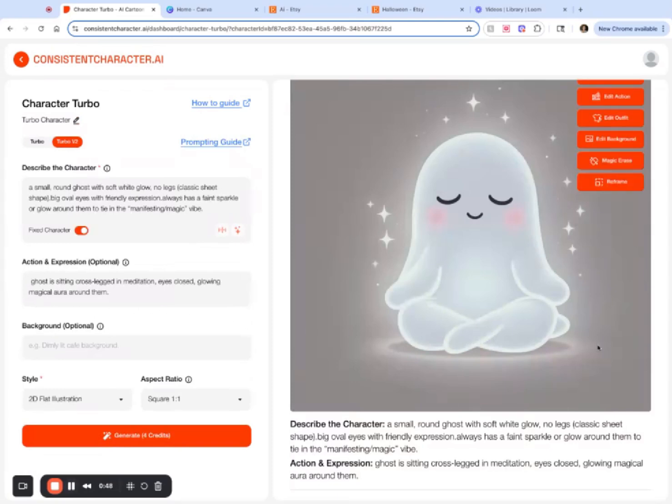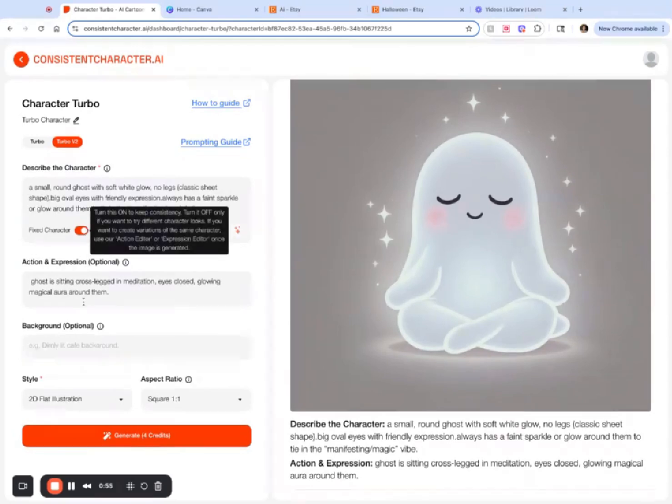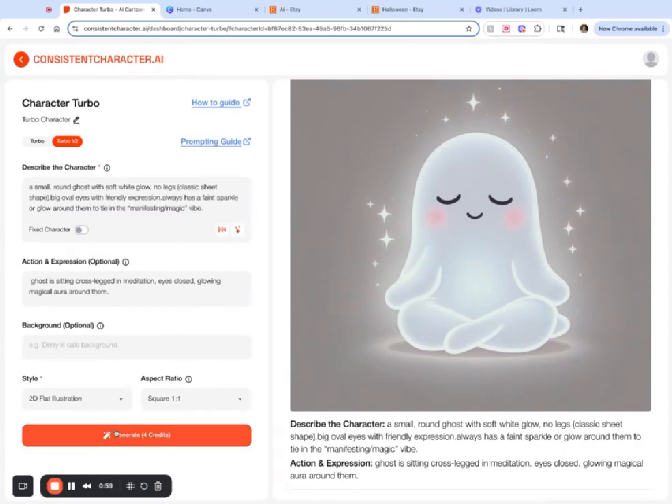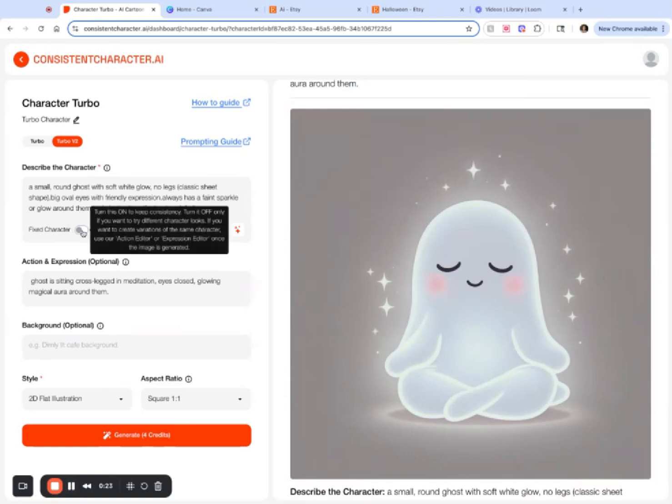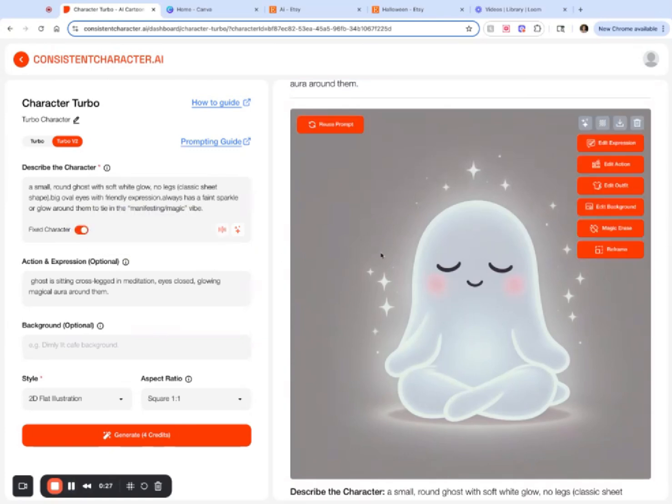Okay, so this is cute. I do like it, but let's see what other characters it can come up with. So I'm just going to unclick this fix character button and then generate again to see what else it comes up with. Okay, so I had some other cute options, but this one right here is the one I really like. So let's go ahead and play with this one.